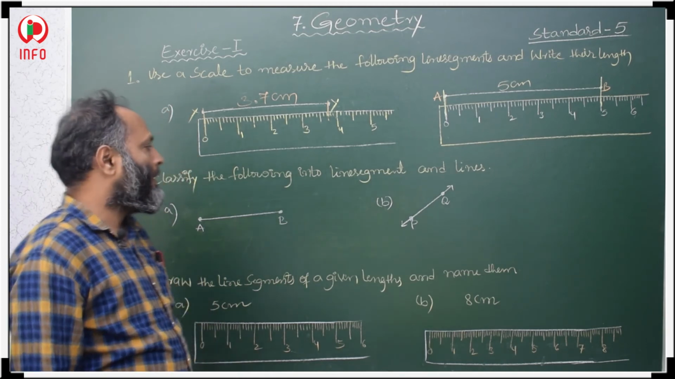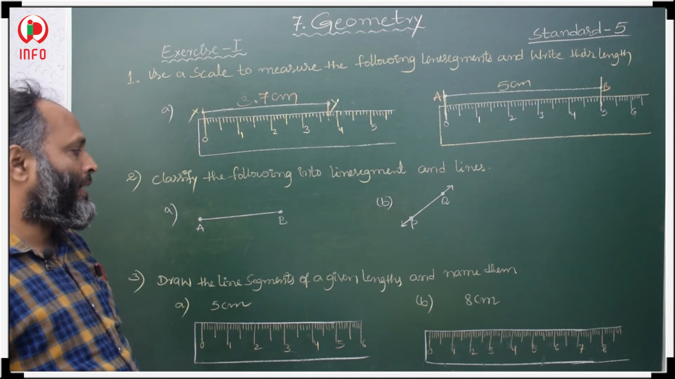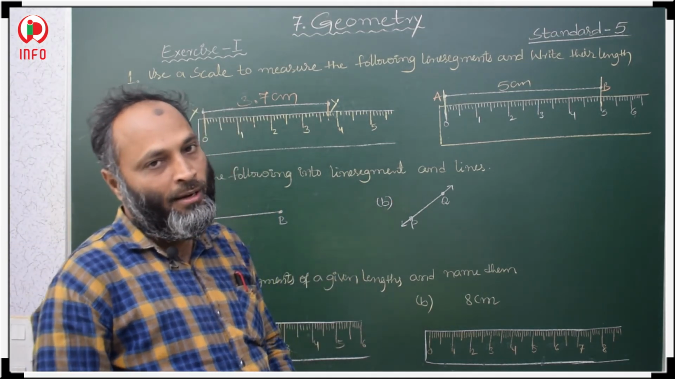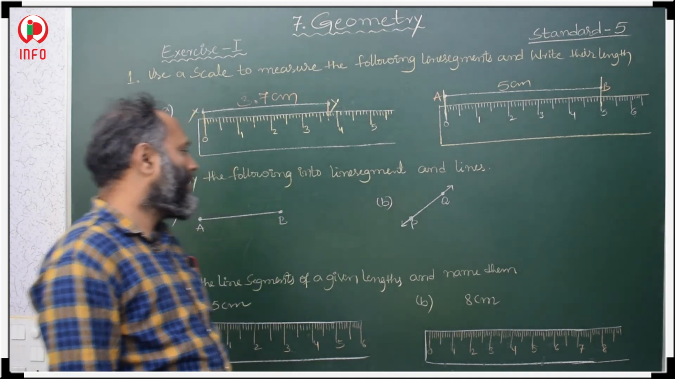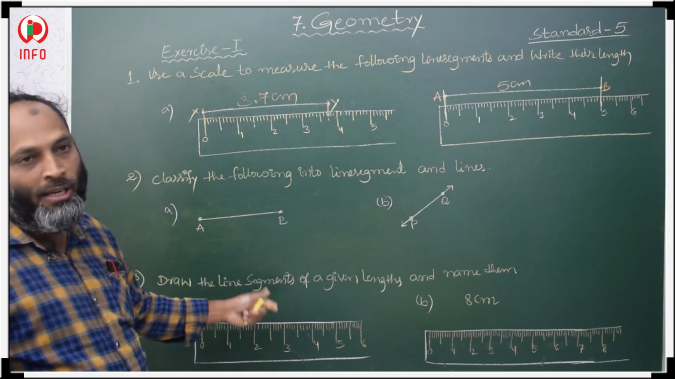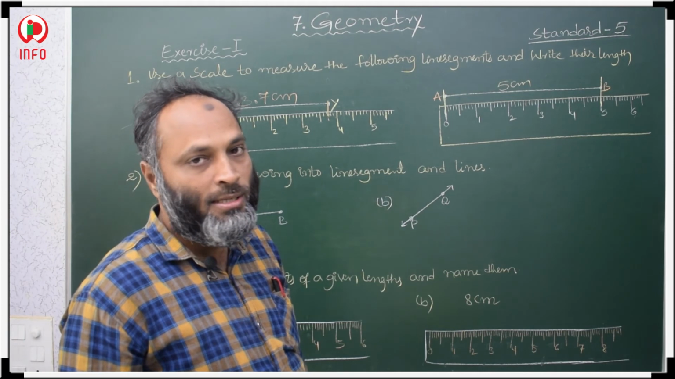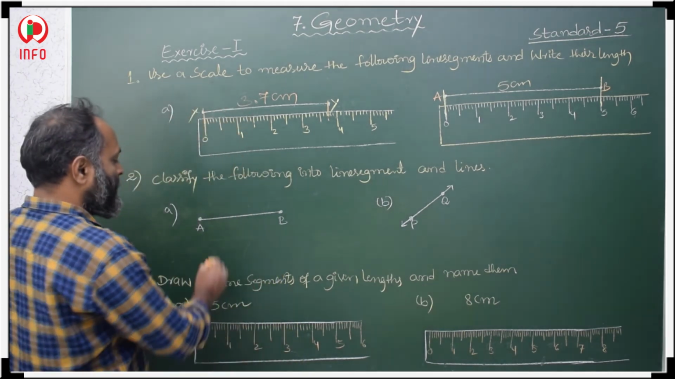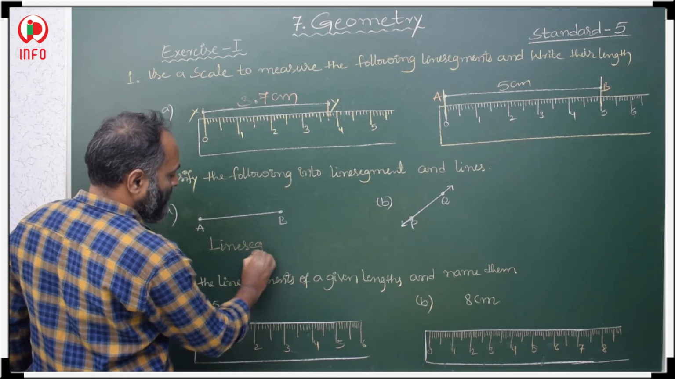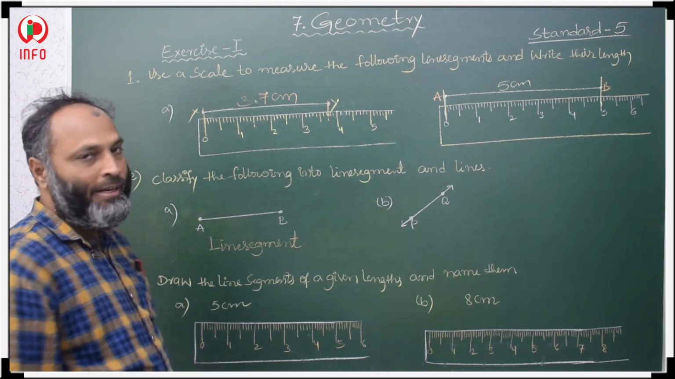Now, in the second bit, classify the following into line segment and line. Here two figures are given, and we have to identify the line and the line segment. In this one we have two end points A and B. Here we do not have any arrow, so this one is a line segment. A line segment has two end points.